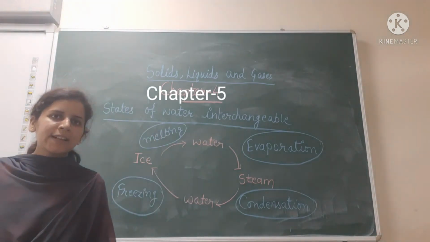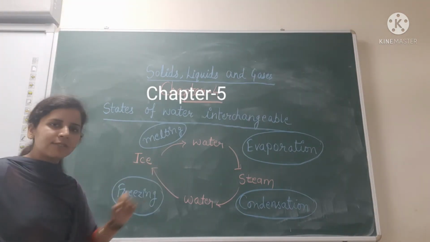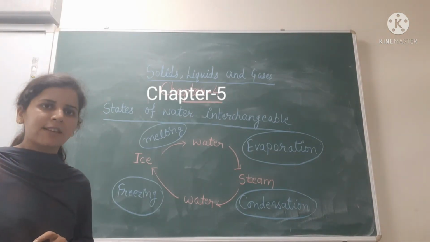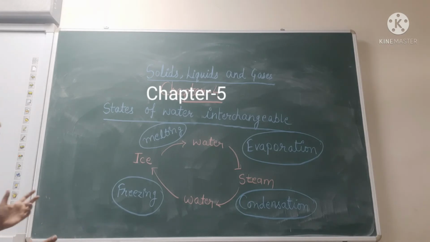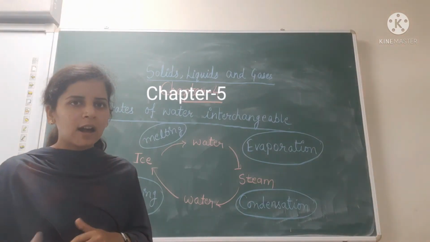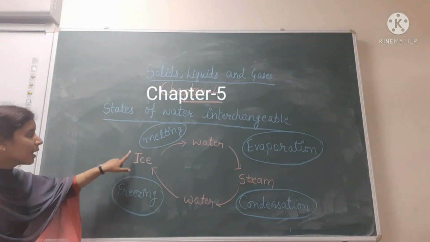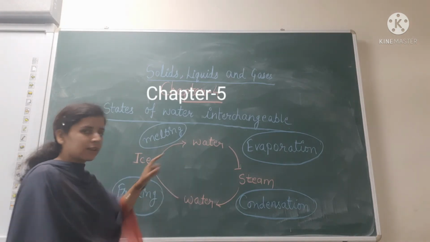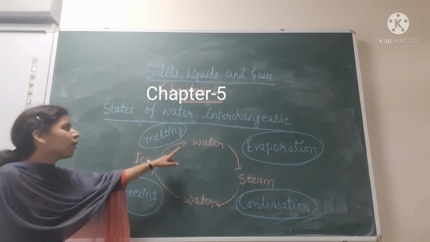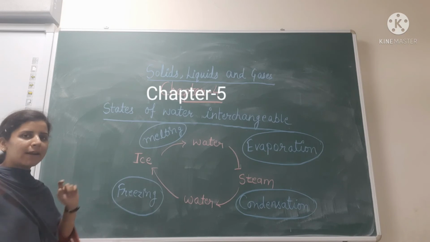So students, let's discuss how the states of water are interchangeable. As we know, water exists in three forms: ice, water and steam. Ice is the solid form, water is the liquid form and steam is the gaseous form. Now we can interchange these states by heating or by cooling, right? How? When you heat ice, it will change into water. On heating, the change of ice into water is called melting.